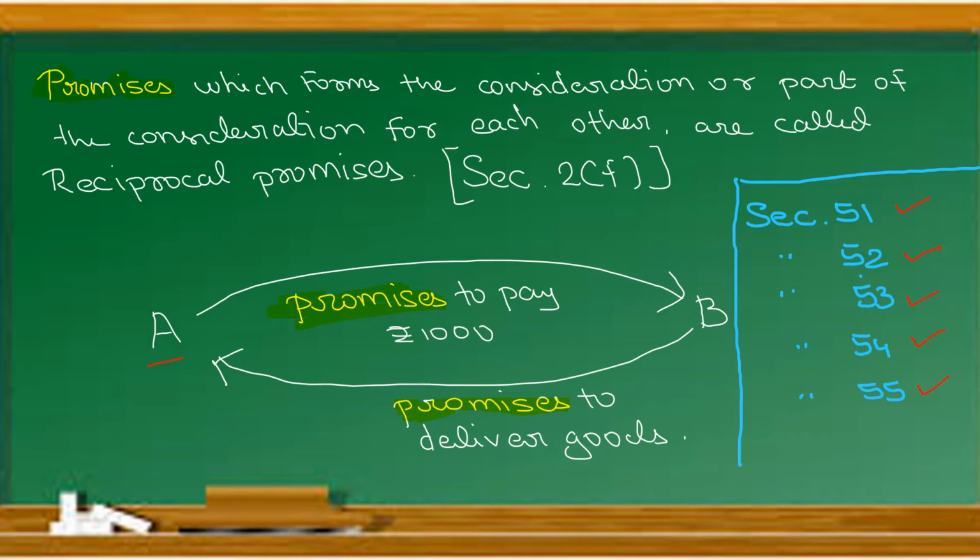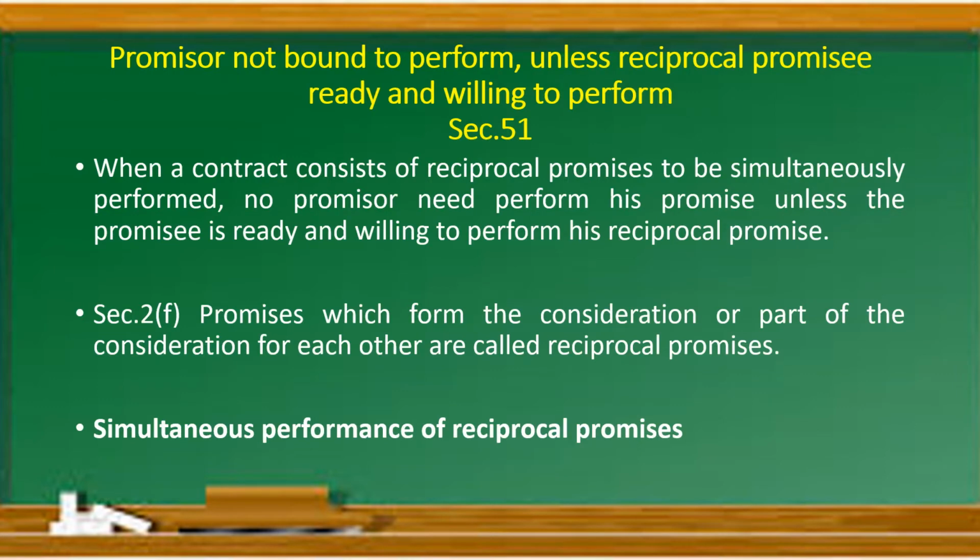So let us move ahead and see our first section, that is section number 51. Promisors are not bound to perform unless the reciprocal promisee is ready and willing to perform.